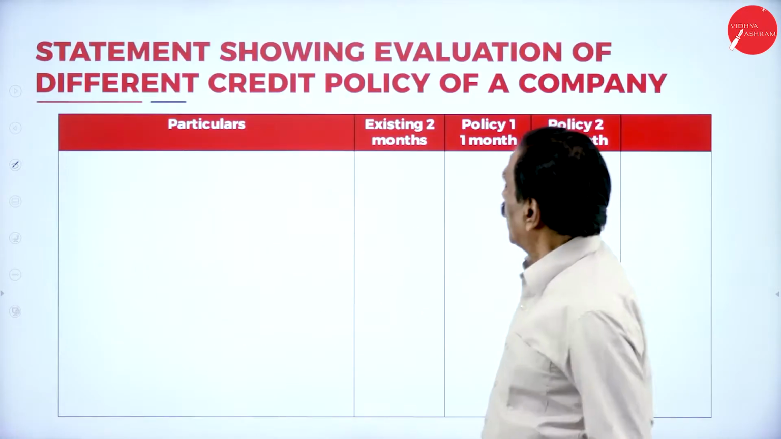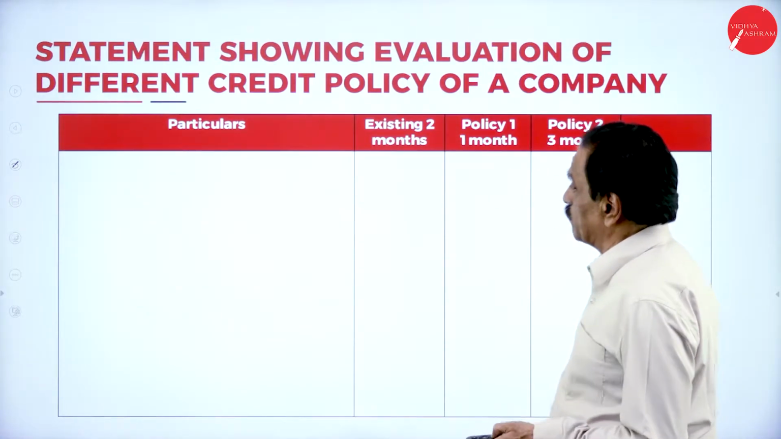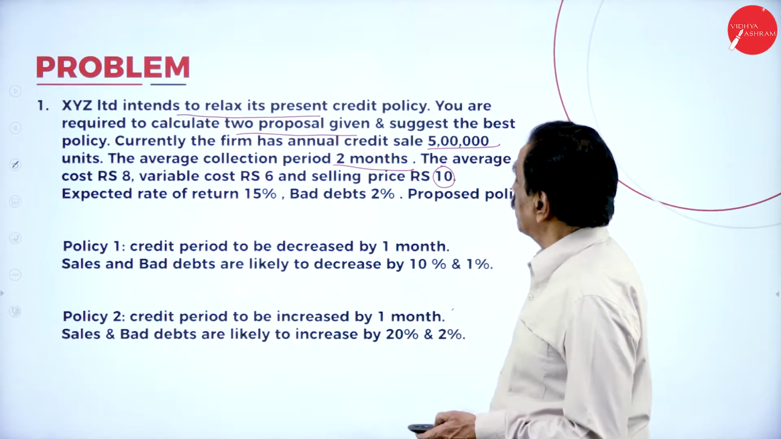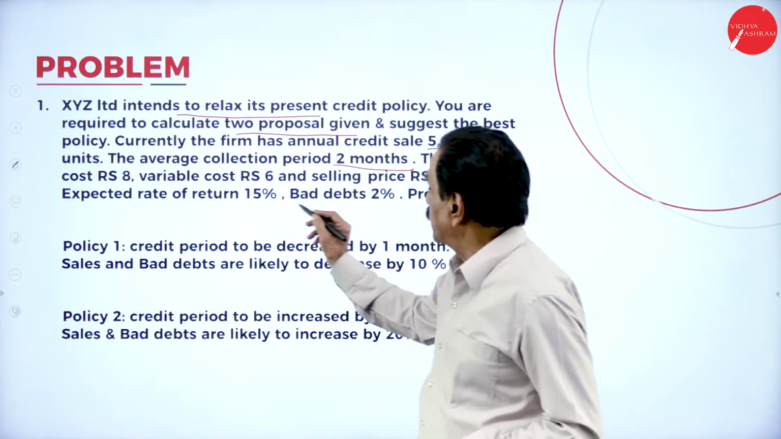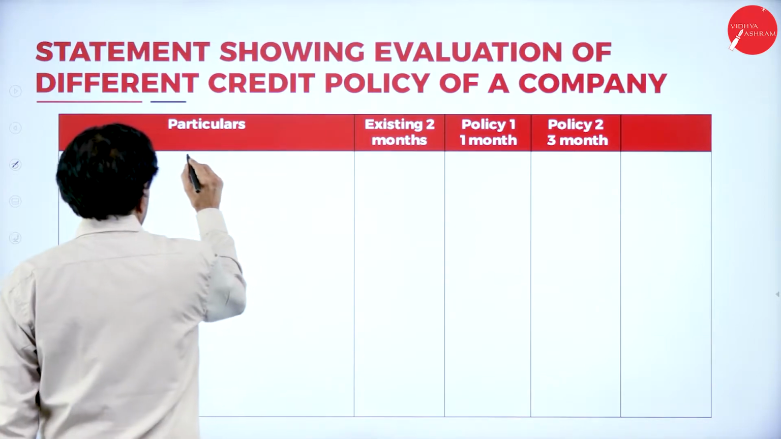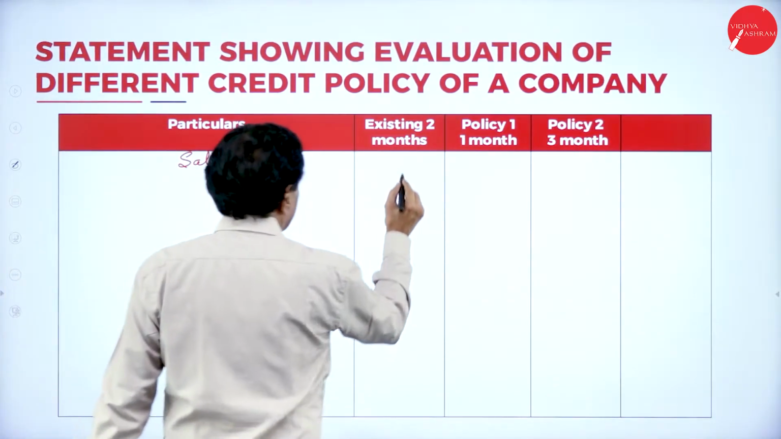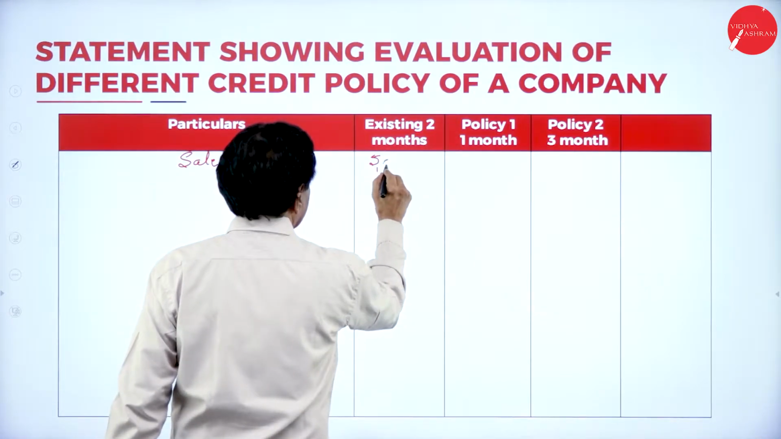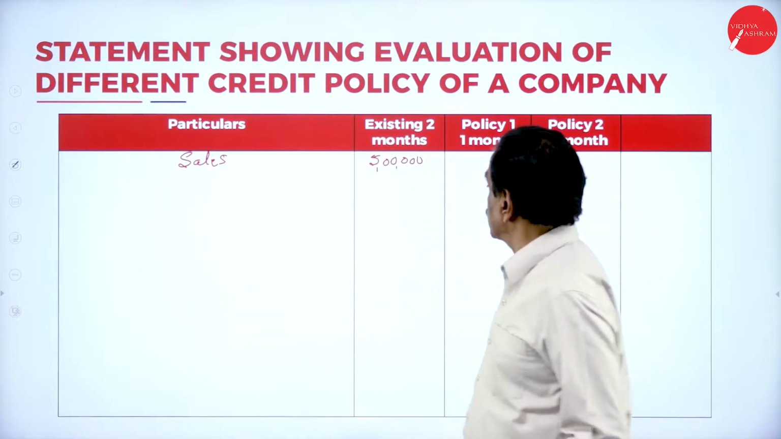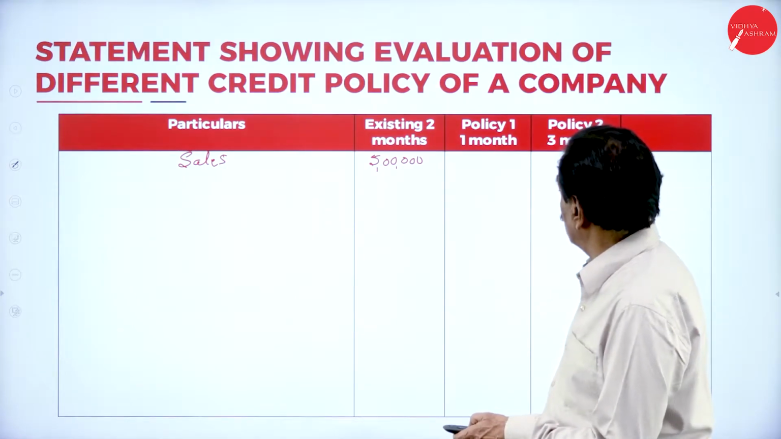We'll move on. Here, existing 2 months policy, policy 1 month, policy 2, 3 months. First, we'll go with the sale. Your sale is 5 lakh units and the selling price is rupees 10. How many units sold? 5 lakh units. This is 5 lakh units, they say. Then existing for 2 months.